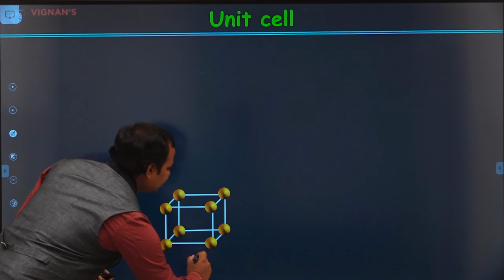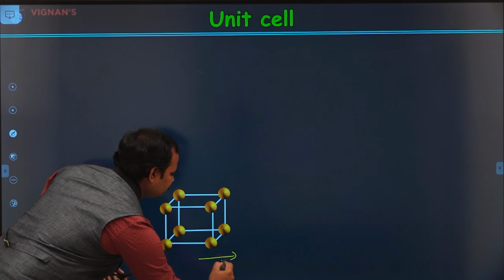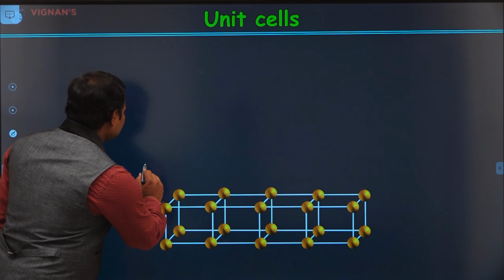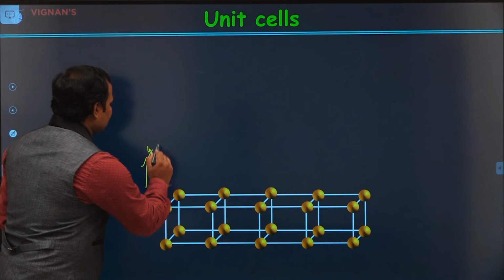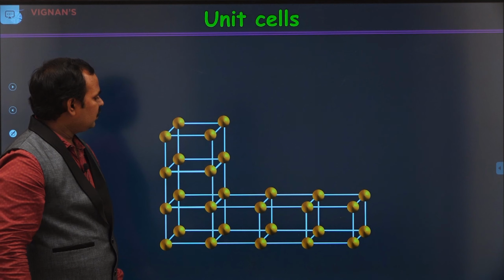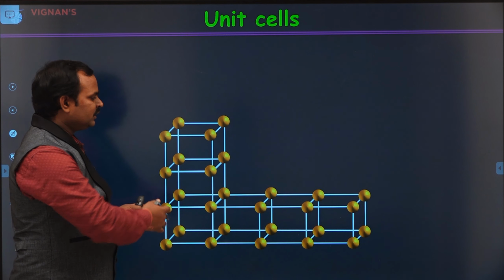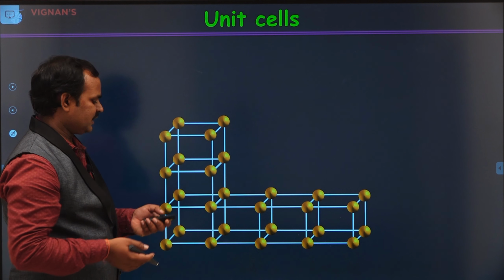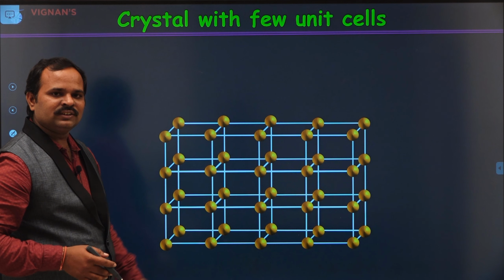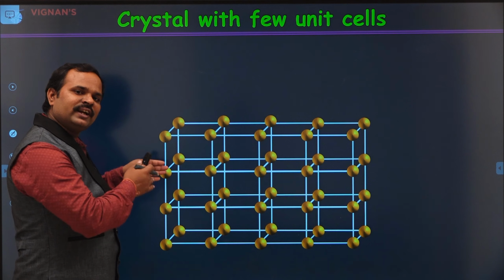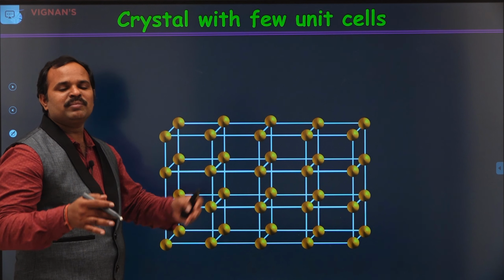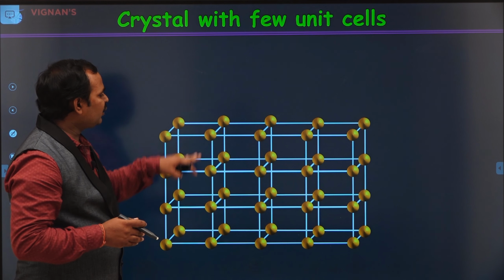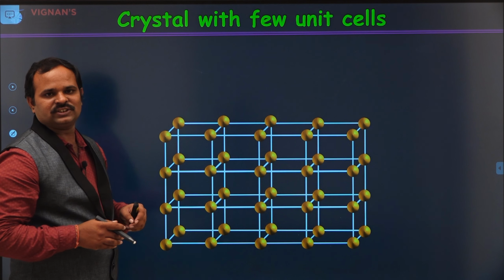Now, I am repeating this along the x-axis, and also along the y-axis. Now, repeat these unit cells along the xy plane to get the total crystal in 2 dimensions at least. If you repeat these unit cells in 3 dimensions, we get the total 3-dimensional crystal. However, to observe Bragg's law, I only restricted this to the x and y directions.